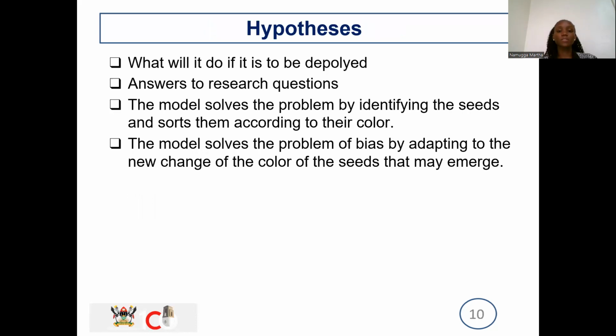Then we have the hypothesis. This is what will happen if we actually deploy this model. This model will be able to solve the problem by identifying the seeds and sorting them according to their color, which represents the attribute of roast, the degree to which they have been roasted, and it also solves the problem of bias.